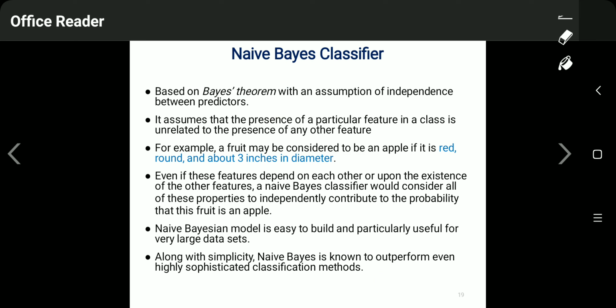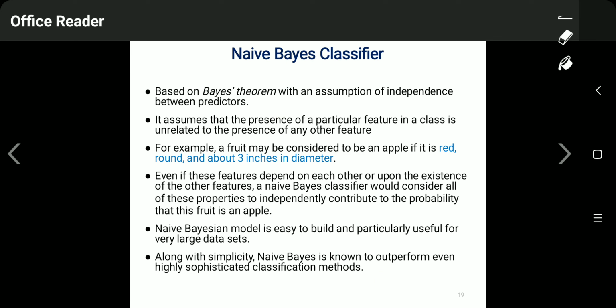It assumes that the presence of a particular feature in a class is unrelated to the presence of any other feature. For example, a fruit may be considered to be an apple if it is red, if it is round, and it is about 3 inches in diameter. The naive Bayes classifier assumes that all these three attributes are independent of each other.